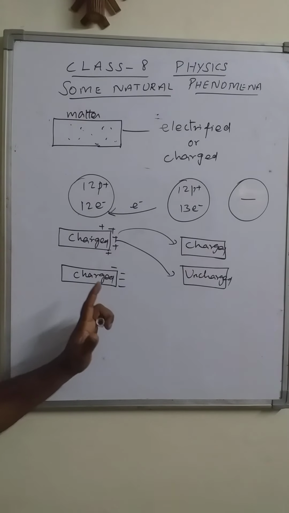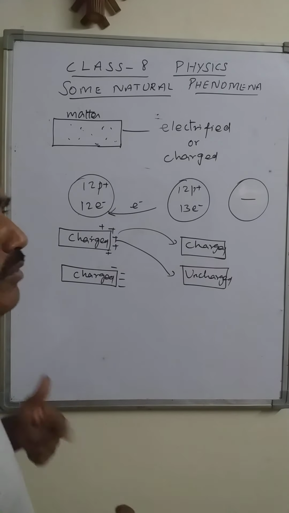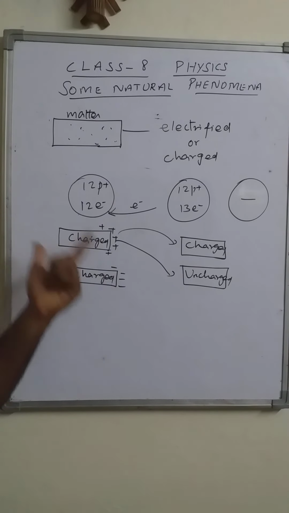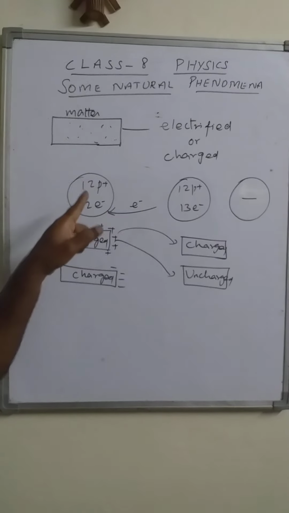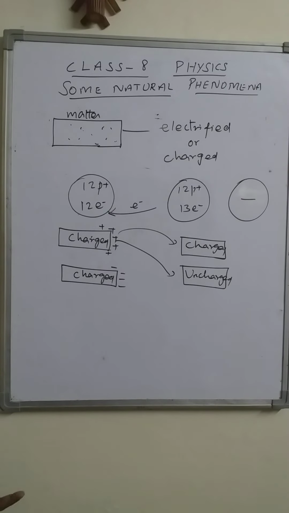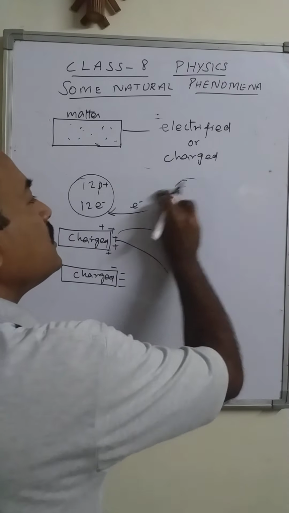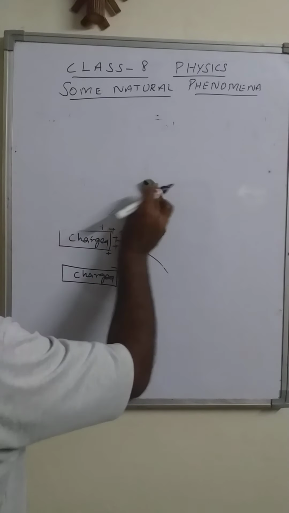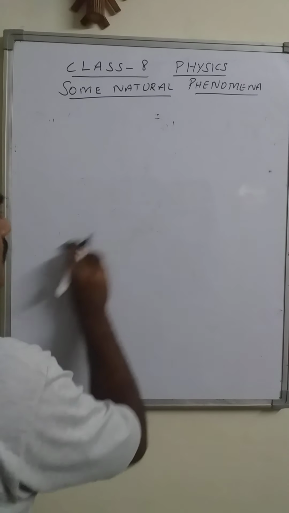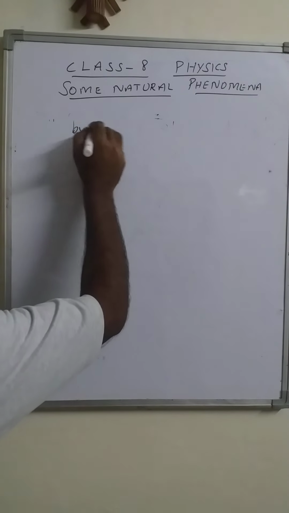Right. So now we have the charged object. So how can we make a charged object? By removing or adding electrons to the matter. Then how can electrons be removed or added? For this, there is a simple process. Any matter can be charged by rubbing with each other. That is, charging of matter takes place by rubbing.